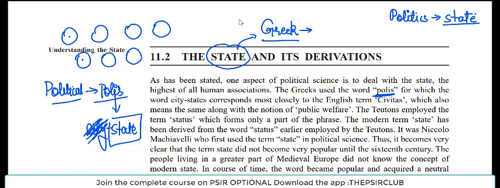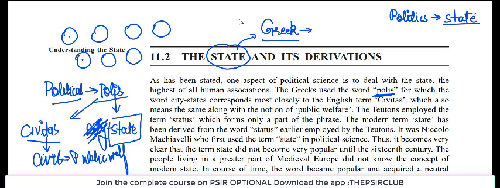And actually you can say the same meaning in English was related to civitas, right? Civitas. Now what is civitas in English? This regards to civil. And what is civil? Civil regards to public welfare. Public welfare, right?